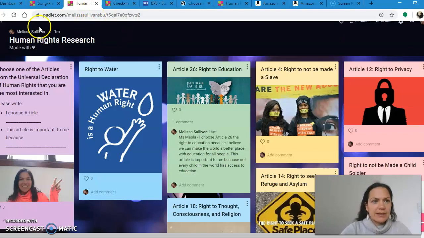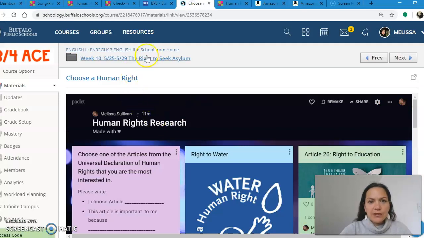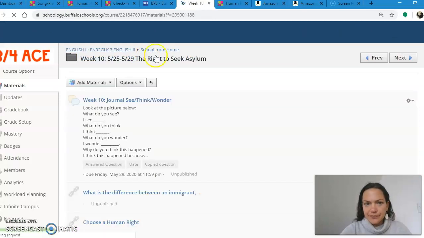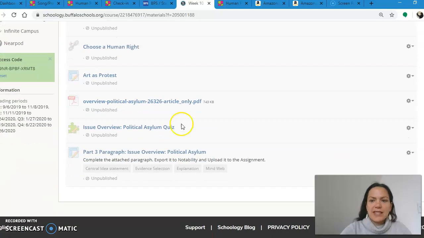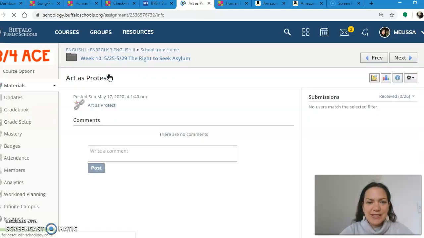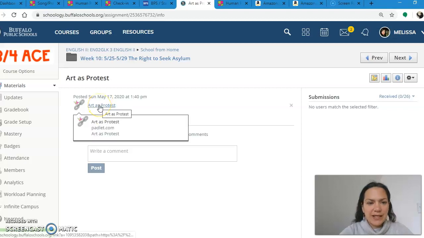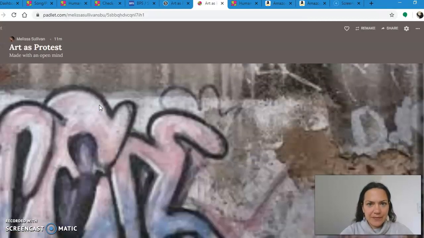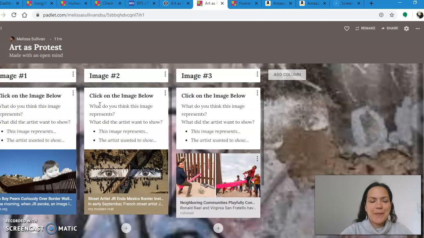After you do that, please go back to your folder. And you're going to look at this week's artists who speak up for these human rights. So you're going to go to your Art as Protest folder link, and then you're going to click on this link. And you're going to be brought to another Padlet.